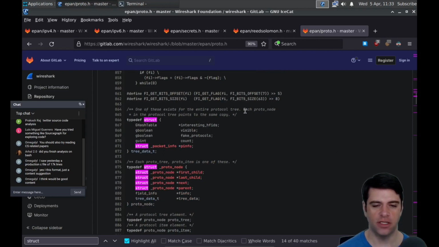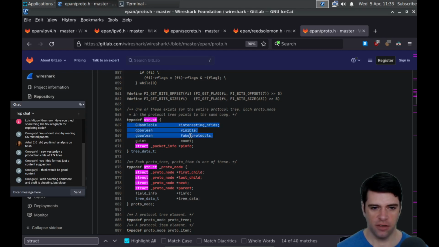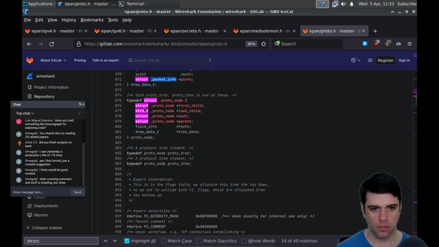One of these exists for the entire protocol tree. Each proto node in the protocol tree points to the same copy. We've got interesting fields, whether it's visible, and then packet info. Here's a node, struct protonode. Okay, so this is the tree stuff. Each proto-tree, proto-item is one of these.